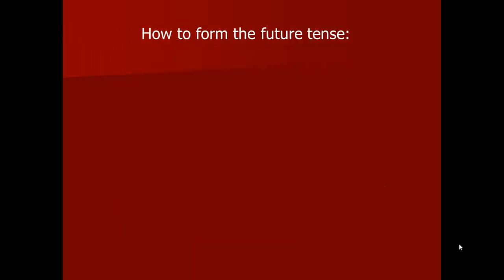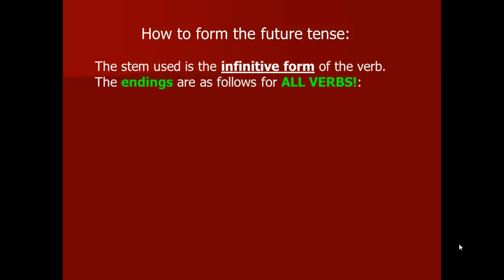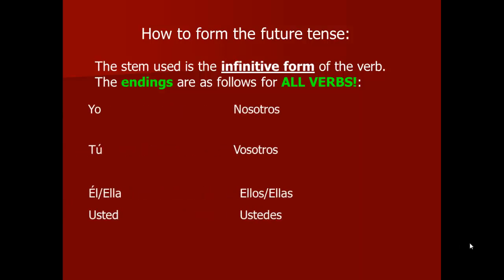Now when you form this new future tense, you're going to be using the infinitive form of the verb, and then all the endings are the same for every single verb that we use. But the stem, or the root, is the infinitive of the verb. So technically all you're doing is taking the infinitive and tacking on one of these endings. So for the yo form, the ending is é with an accent. The tú form, the ending is ás with an accent on the a. The él, ella, usted form is á, with the accent on the a.